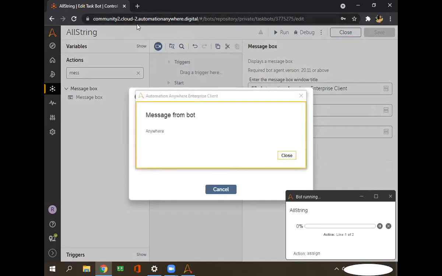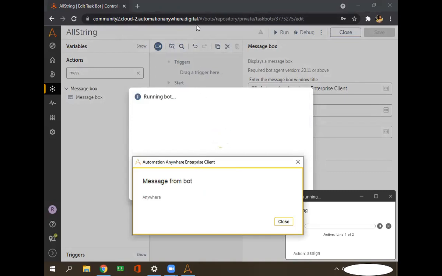Right now we are using the community version, so that's why it is very slow. But once you get the licensed version, it will not take this much time. It will take less than 1 second. Sometimes, if your bot is very big and huge, it also takes some time. But right now we are using the community version, so that's why it is taking time.